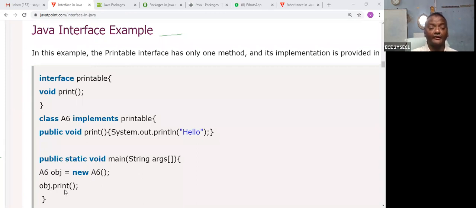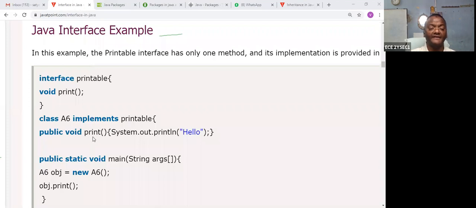And now you can access the attribute. What is the attribute? Print. So then it goes directly to the print. Print is a method, and a method is an attribute. So you can access the attributes with the help of the object name dot. What is the object name? Here it is obj. So object dot attribute goes to print. Print is overridden here. It does not go directly here; it goes to the interface first, so that this method can be overridden here because it is implements.